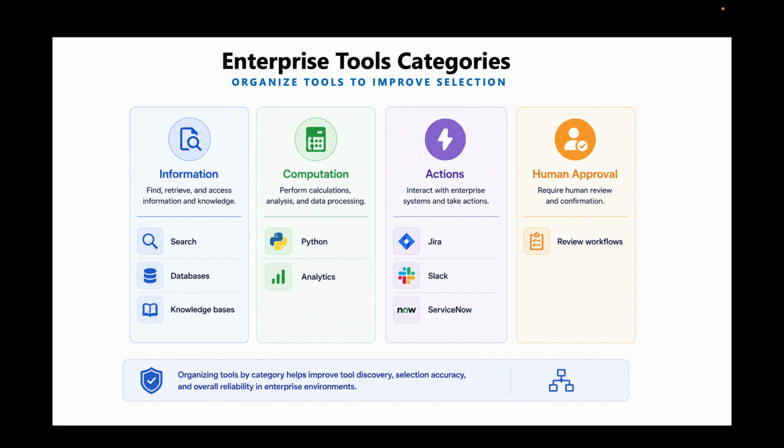By organizing them into categories, we make it easier for the agent to select the right capability. Later in this presentation, we will learn about the idea of skills, which implements this hierarchical organization. We will use skills to filter the tools before sending them to the model for reasoning.